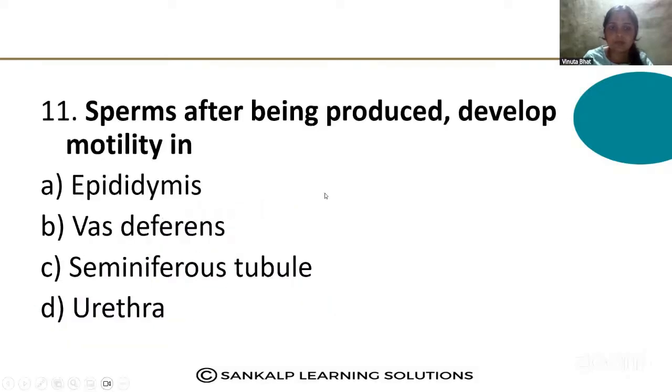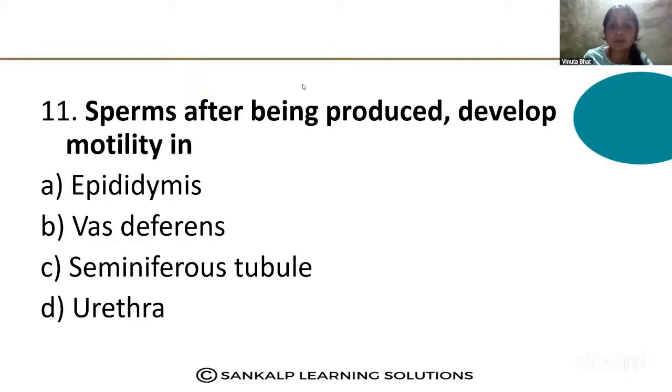Next question. Sperms after being produced develop motility in. So where do they develop the motility? Option A, epididymis. Option B, vas deferens. Option C, seminiferous tubule. Option D, urethra.